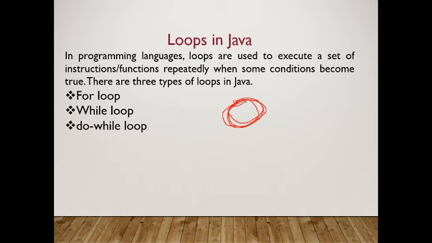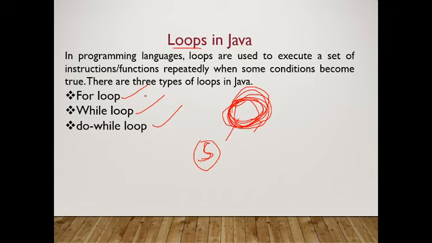How many times will it execute? Suppose a statement is here. How many times will this statement execute? This will be decided by the condition given in the loop. So simply you can say whenever you have to execute a set of statements again and again, that time we use different types of loops in Java. There are three loops that we use in Java: for loop, while loop, and do while loop.